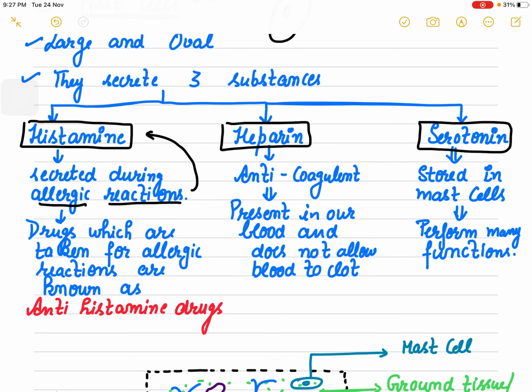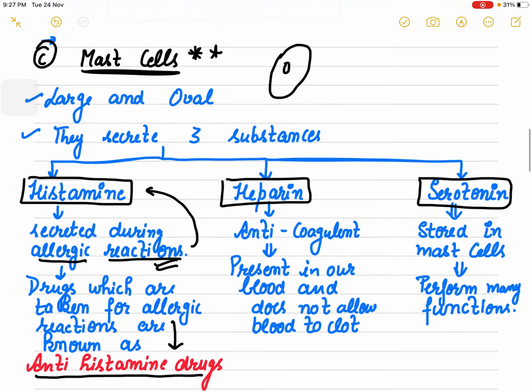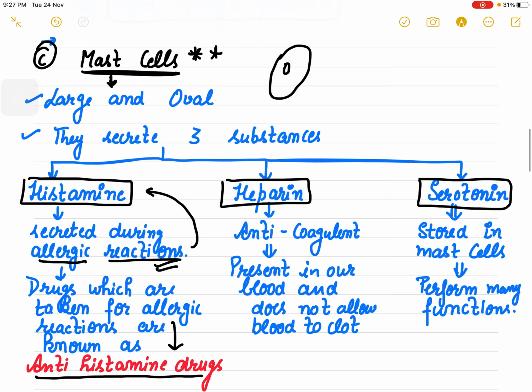Whenever an allergic reaction occurs in the body, the drugs which are taken for allergic reactions are known as antihistamine drugs. So the major substance secreted by these mast cells is histamine.